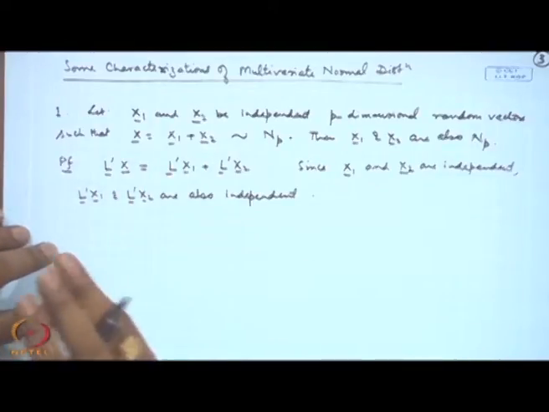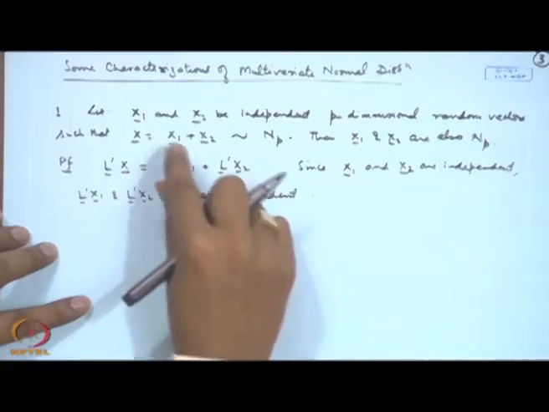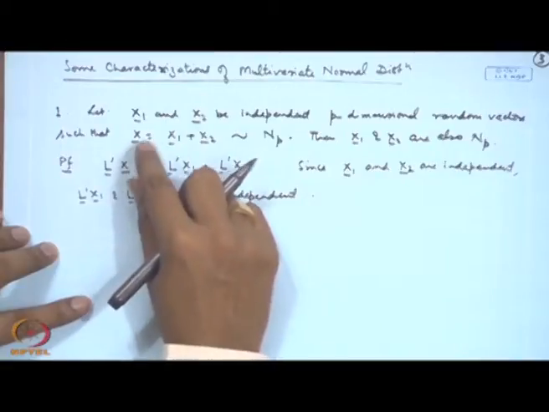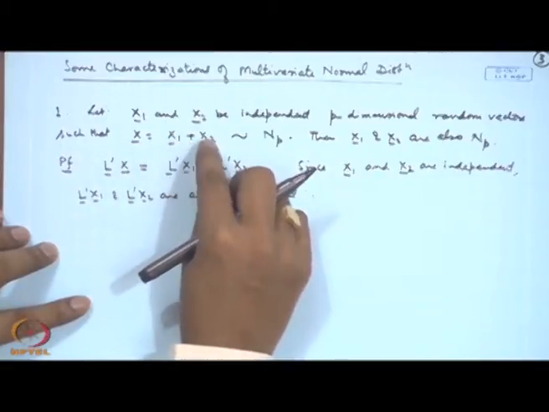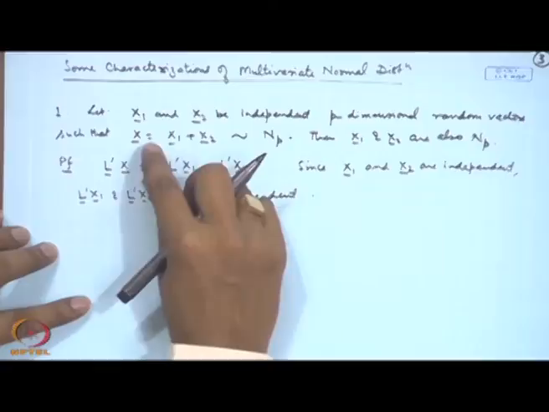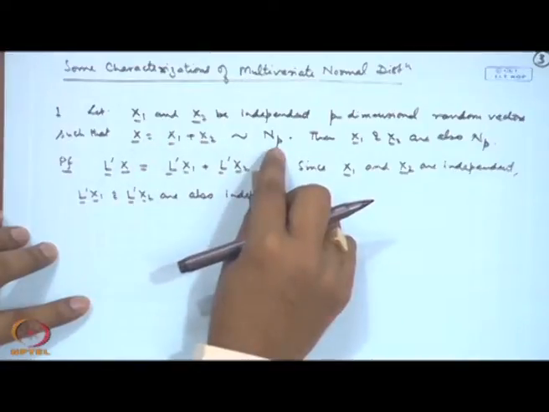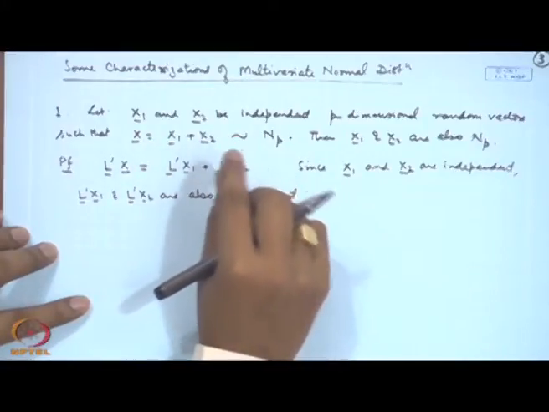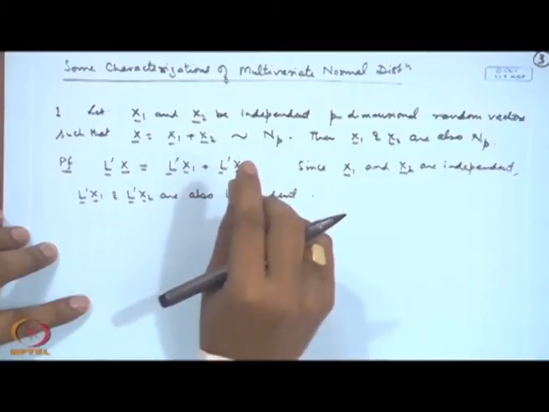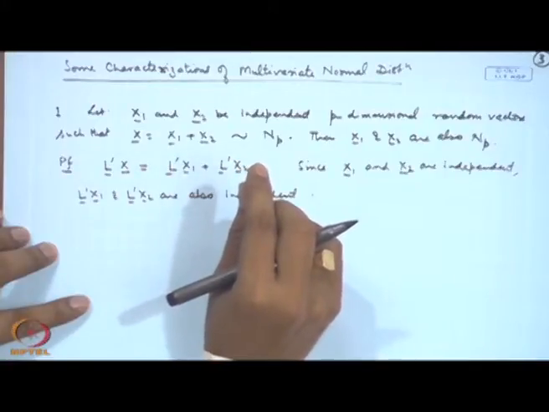Now, there is a characterization of the univariate normal distribution in terms of the decomposed terms. That means, if X1 and X2 are independent univariate normal such that X1 plus X2 follows univariate normal, then each of X1 and X2 will be univariate normal.